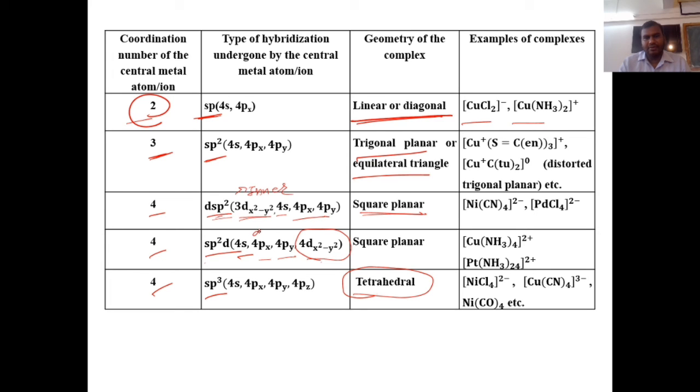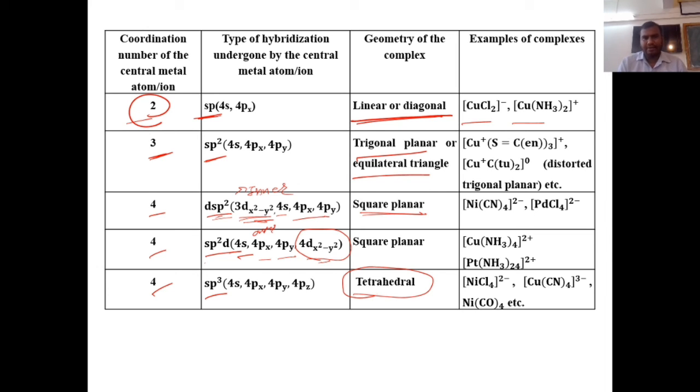Okay, and this is outer. The reason is that the d orbital is on the outer side, and here the 3d x square minus y square orbital is used, and here it is 4d x square minus y square. Though the geometry of the complex is similar, that is square planar.